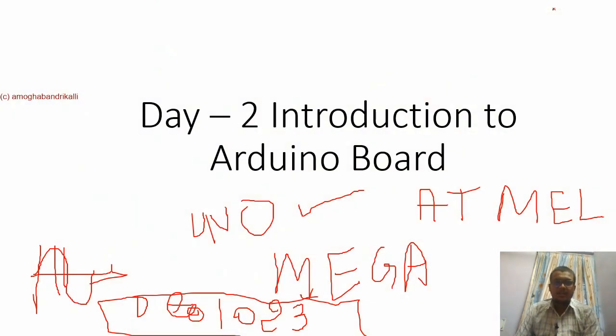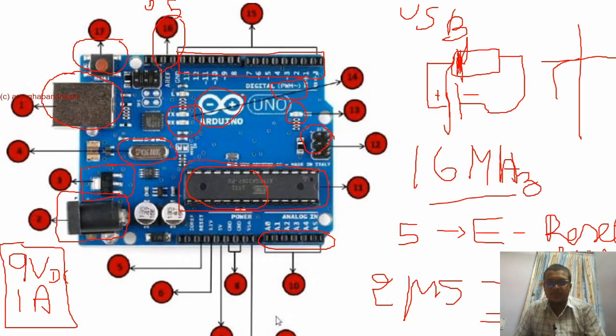Here is a summary. We started with the introduction to the Arduino boards. We have the Uno board and Mega board. The microcontroller we are using is Atmel, and the ADC is a 10-bit ADC. It has a crystal oscillator of 16 megahertz, and the power cable is rated 9 volts and 1 amp of current. These are the analog pins, and these are the 14 digital pins. Out of 14, 6 can be used for PWM output.